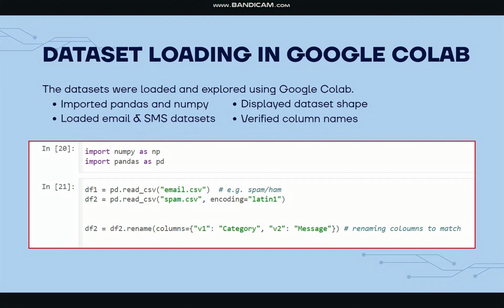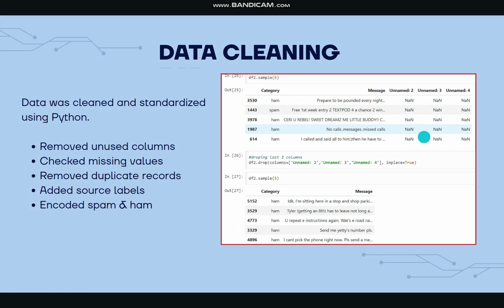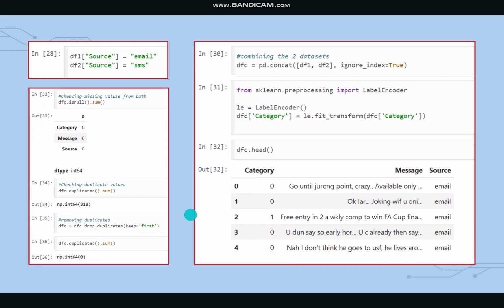After loading the dataset, we performed data cleaning to ensure quality and consistency. We removed unused columns, checked and confirmed that there were no missing values, and removed duplicate records. A source label was added to identify whether the message belongs to email or SMS. Finally, spam and ham were encoded into numerical values for machine learning.